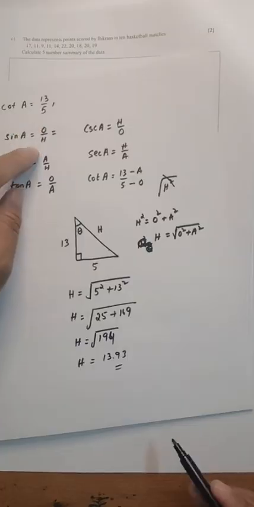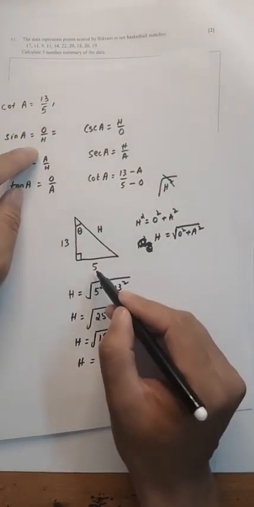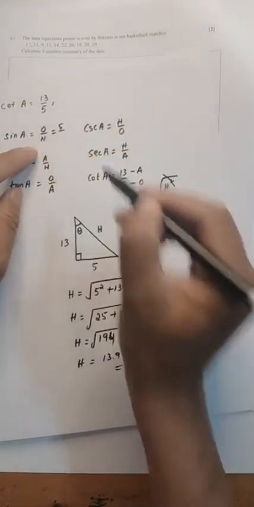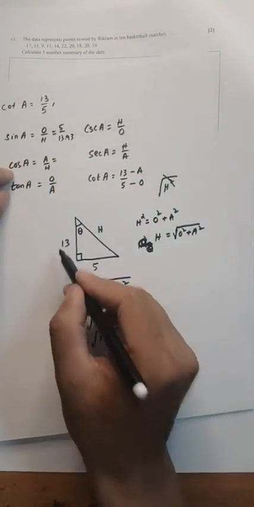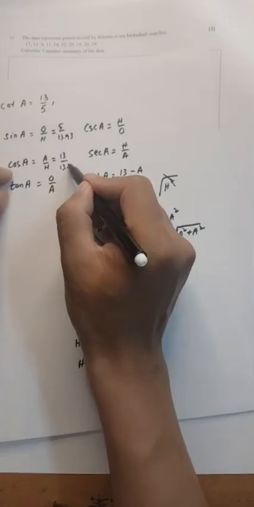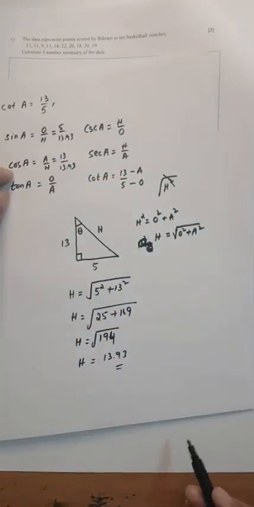What is sine of a? Sine is o by h. O is 5, so 5 by h. And cos a is a by h, a is 13 over h, which is 13.93.